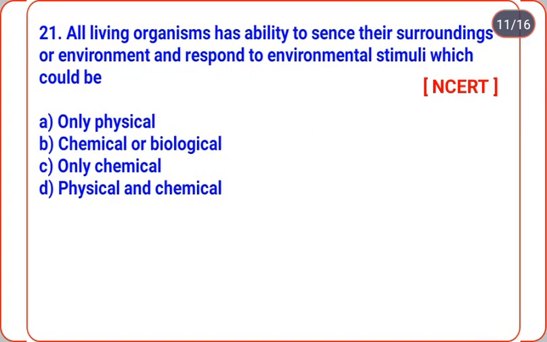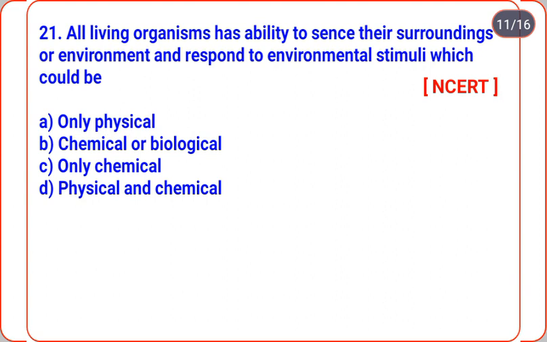Okay, next question number 21. All living organisms have the ability to sense their surroundings or environment and respond to environmental stimuli. Which could be? Option A only physical, option B chemical or biological, option C only chemical, option D physical and chemical.